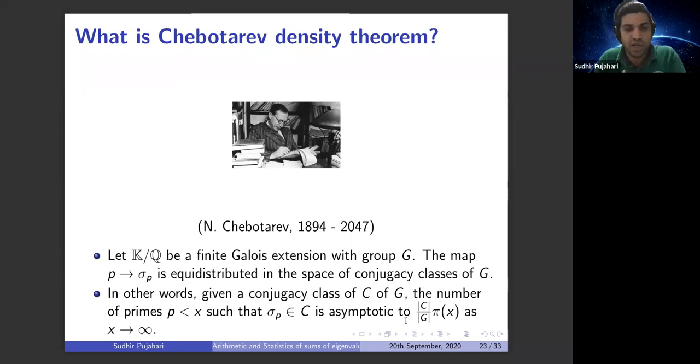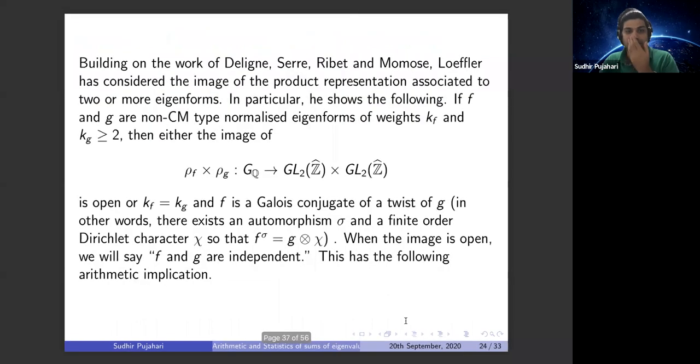to infinity. For our purpose, we need an effective version, and the effective version is due to Lagarias, Odlyzko, and Murty, Kumar Murty, and Sarada. So there is an effective version of this under certain restrictions.